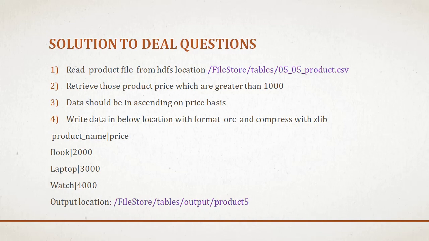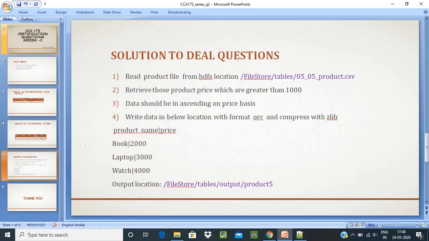There is one given input path and output path, and in the data they give some filter. After the filter, while writing, they give which compression format and which file format you have to write, and what the pattern of writing is, like a pipe between the columns, or sometimes a colon, like product ID, colon, product name, pipe, product price. They give the information in such a way. So currently in this question I have to append a pipe between the values. This is how they ask the question, and how to solve this question, I'll show you in the demo.